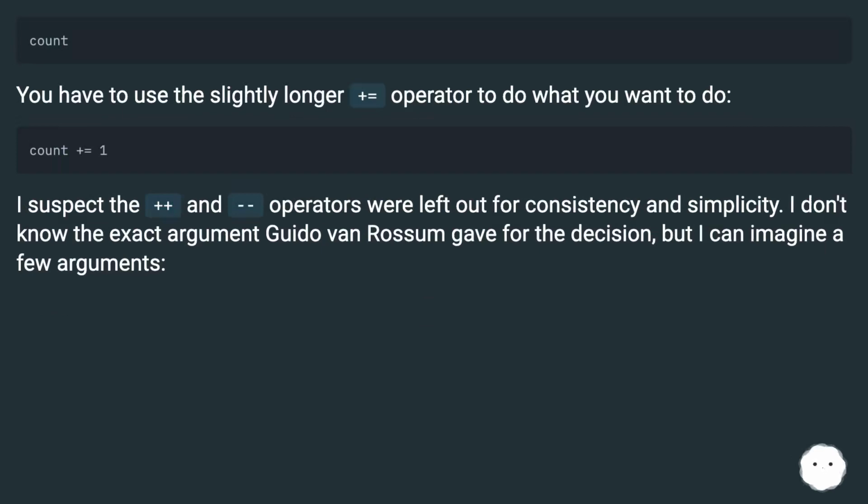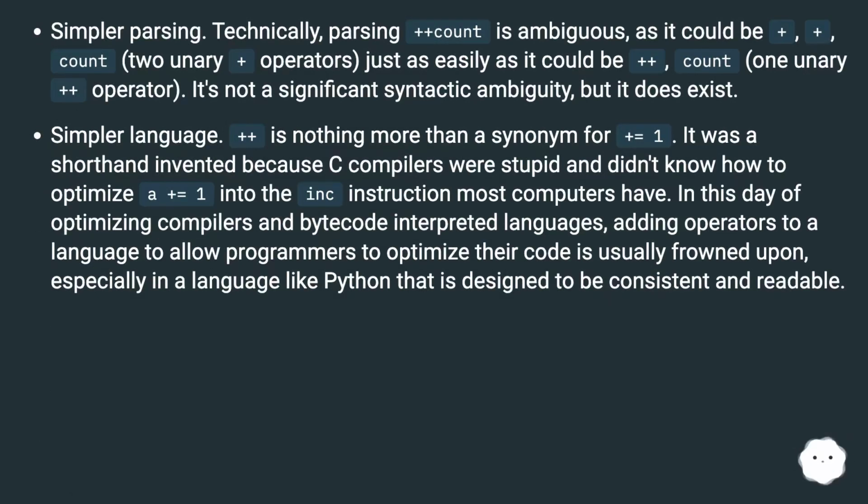I suspect the ++ and -- operators were left out for consistency and simplicity. I don't know the exact argument Guido van Rossum gave for the decision, but I can imagine a few arguments. Simpler parsing. Technically, parsing ++count is ambiguous, as it could be +, +, count, two unary + operators, just as easily as it could be ++, count, one unary ++ operator. It's not a significant syntactic ambiguity, but it does exist.